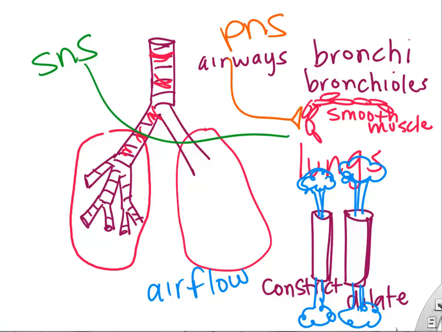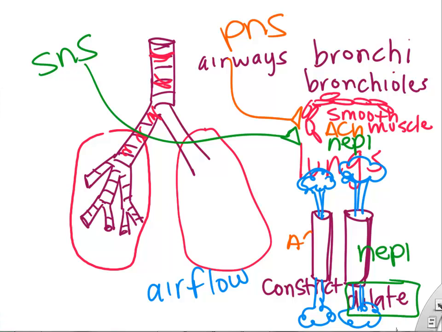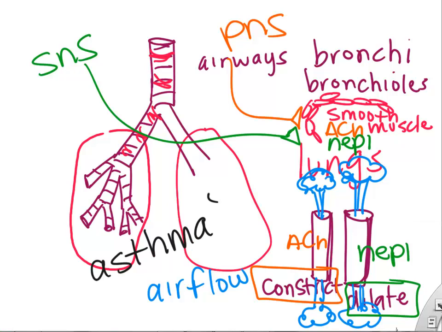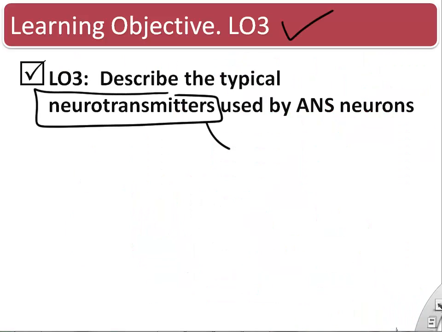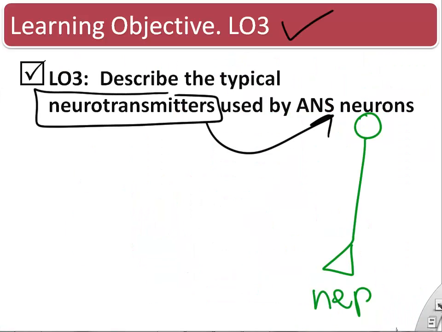It turns out that the parasympathetic nervous system and the sympathetic nervous system are wired up so that ACH causes constriction of those airways and norepinephrine causes dilation by affecting those smooth muscles. So if you relax the smooth muscles, those airways become bigger. We'll talk more about that, how that relates to asthma.